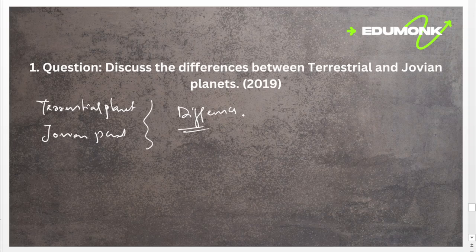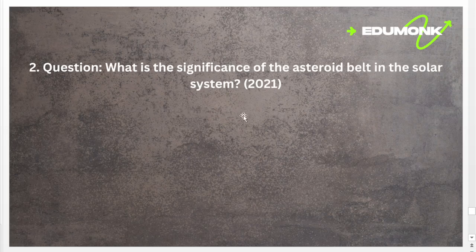The Jovian planets are Jupiter, Saturn, Uranus, and Neptune. These are gaseous planets. They are massive and made up of gases. We have discussed each planet, so you can also write the specialties of these planets. Then the second question is, what is the significance of the asteroid belt in the solar system?